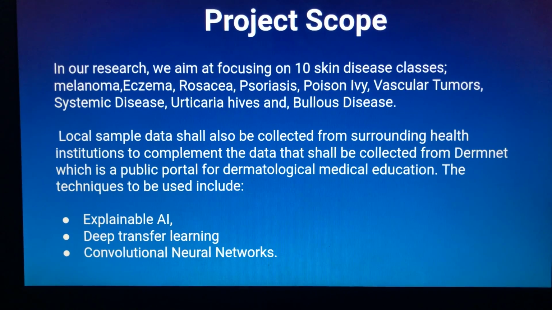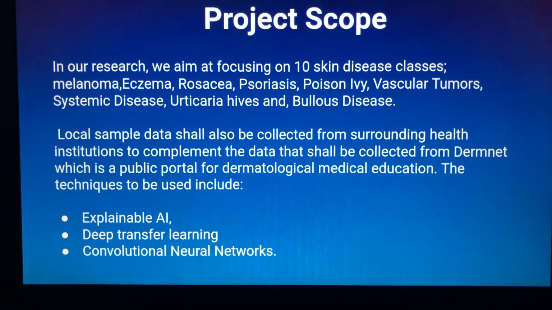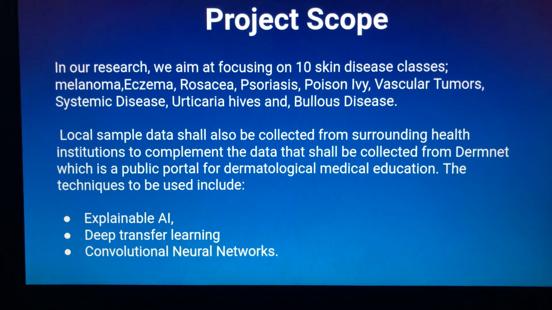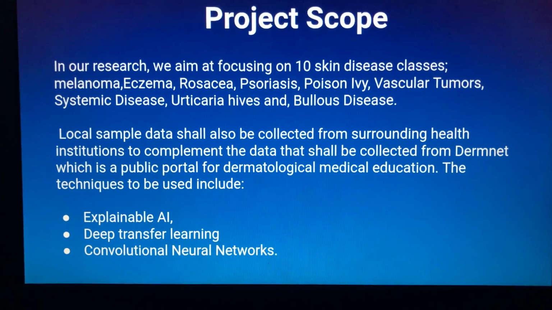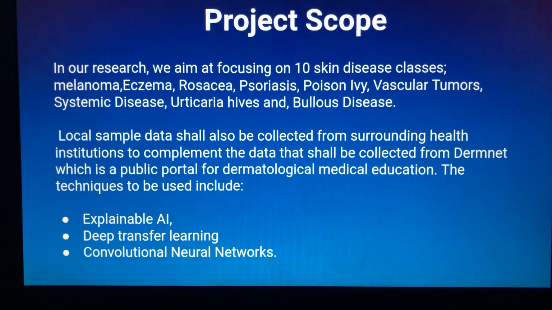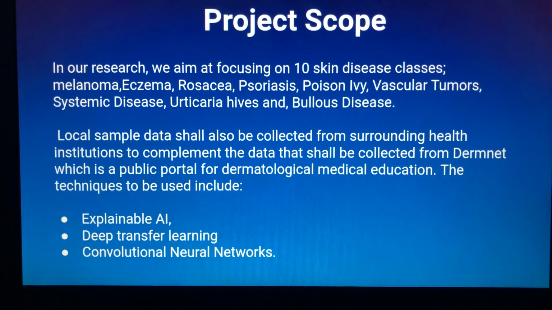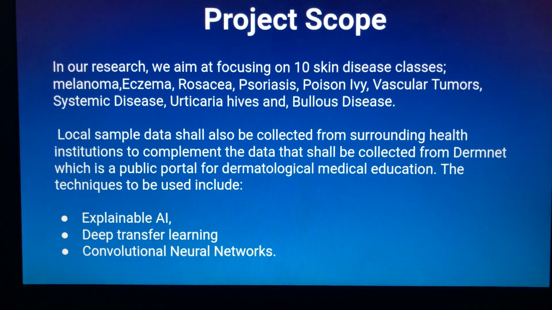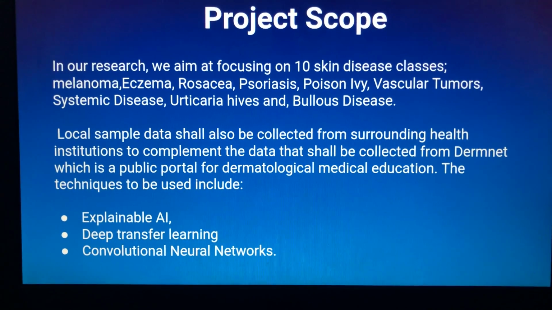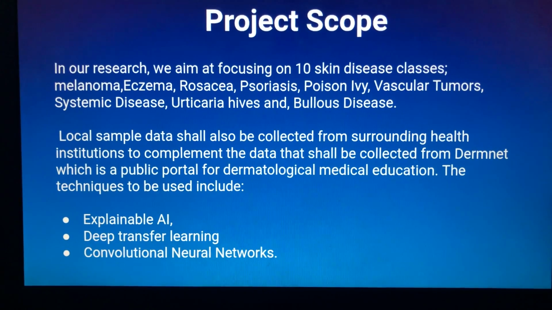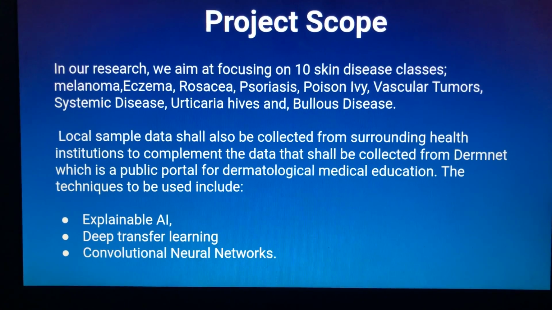Vesicular tumors, systemic disease. There are many diseases that can be diagnosed in this field, but we have chosen these 10 diseases for our research. Probably in our future research we shall increase the number of diseases that can be diagnosed from the learning that has taken place. And our research seeks to use explainable AI, deep transfer learning, and convolutional